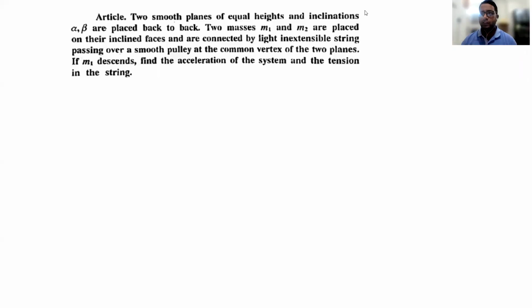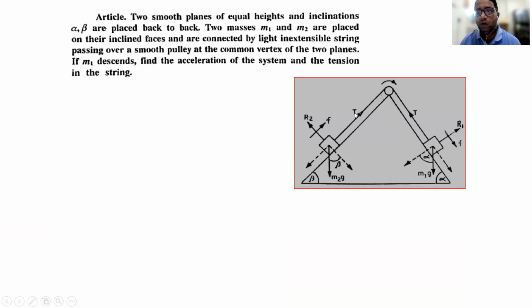So the next topic of discussion is constant motion along a smooth inclined plane. In the previous video, we have discussed the motion of a particle on a smooth inclined plane. And now what does the constant motion mean? When there is a motion of a particle in a restricted way, then we say that it is in a constant motion. So in this article, what is the situation?